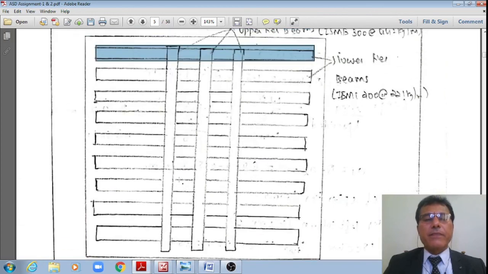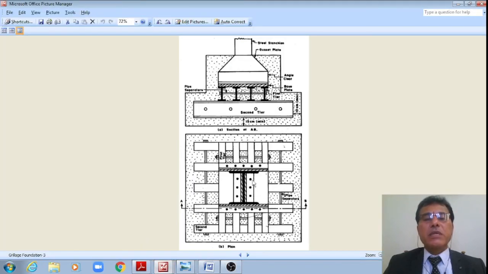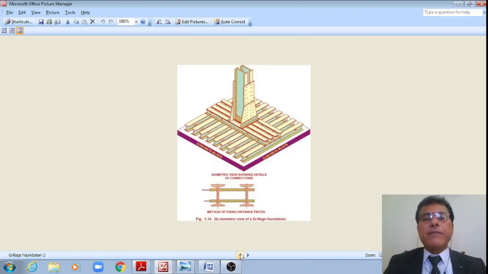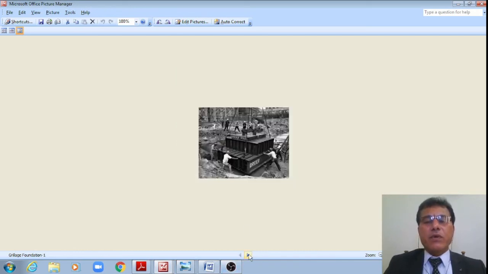As shown in this schematic, this is just a schematic or the 3D view. What we are doing, a 3D visualization, is like this, which are connected by means of pipe connectors at regular spacing not exceeding 150 mm, so that all of these will act as one unit. This is a real photograph.